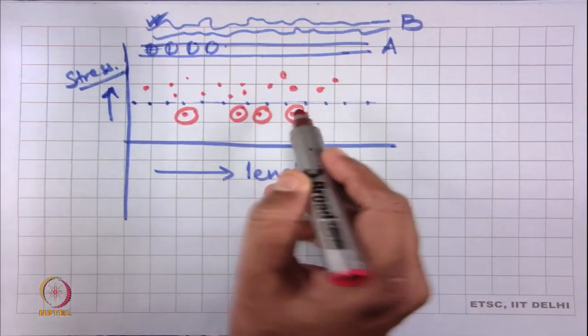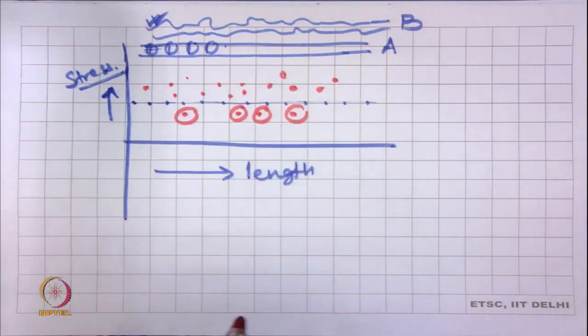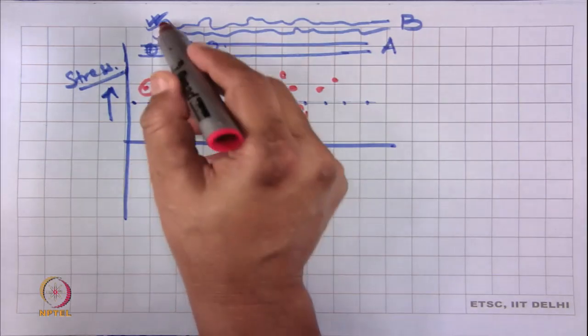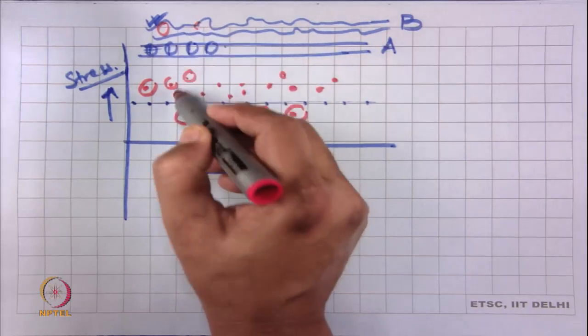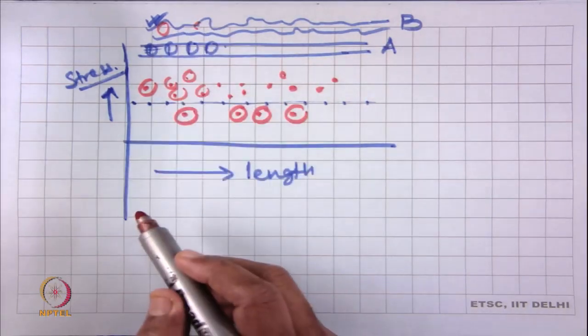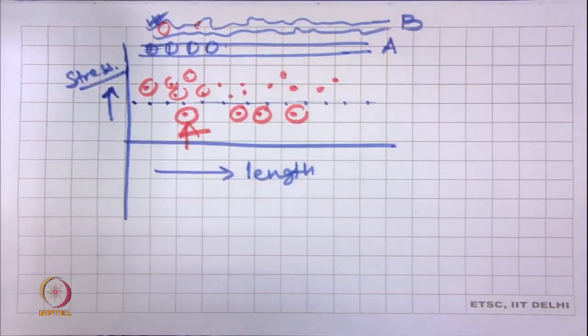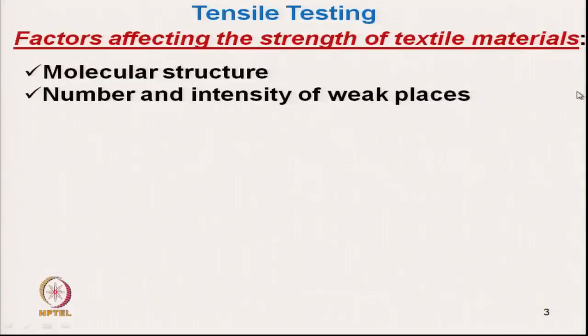When we test, it does not matter that the other places are very strong; it will break only at the weak point. That is how the yarn will fail. So, the number and intensity of weak places will result in a weaker yarn.